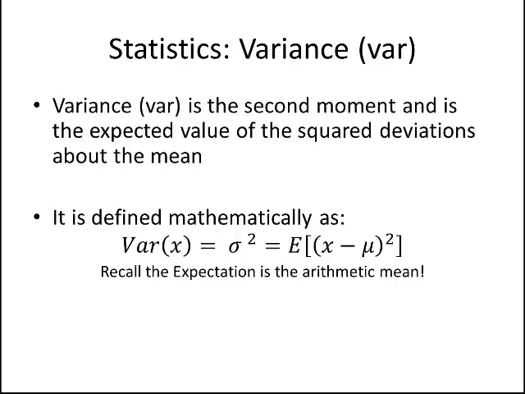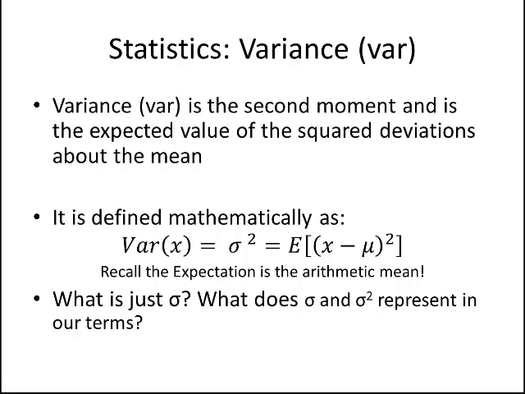So that's the squared deviations. What we're taking is every data point that we have, we subtract it from the mean of all the data, square that value, and then take the arithmetic mean of all those deviations that we computed. If you recall, the expectation here is simply the arithmetic mean.